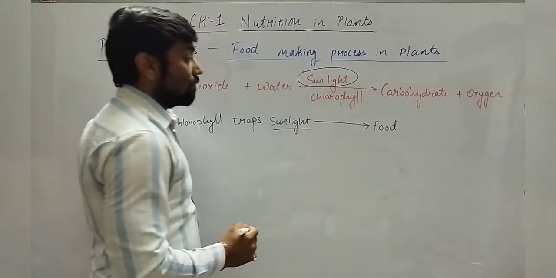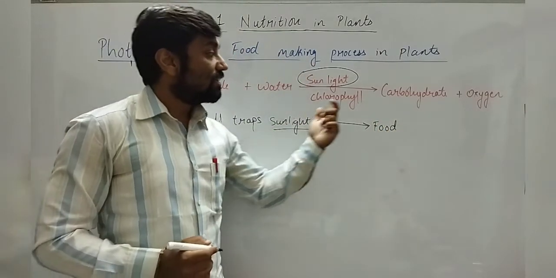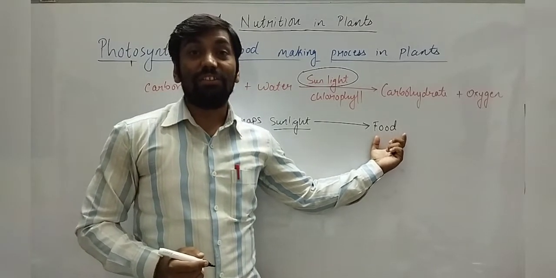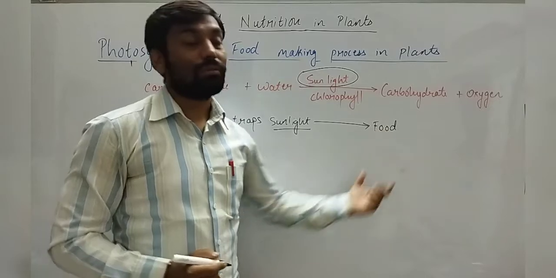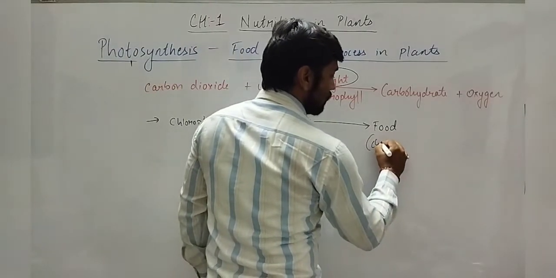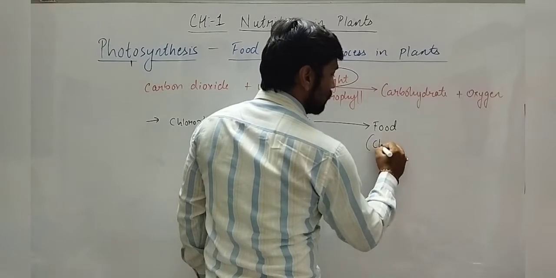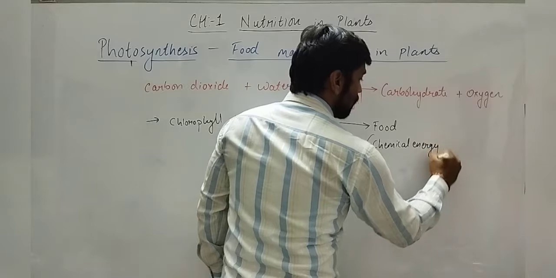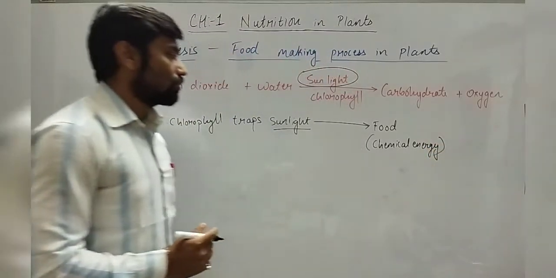Food is formed wherein this sunlight is stored as an energy, as a chemical energy in the food. Understood?